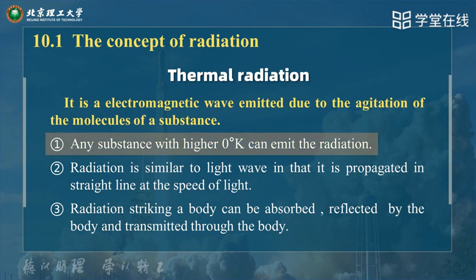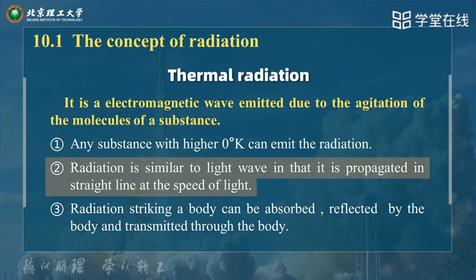Any substance with temperature higher than 0 degrees Kelvin can emit radiation. Radiation is similar to a light wave in that it is propagated in a straight line at the speed of light. The speed is very fast.